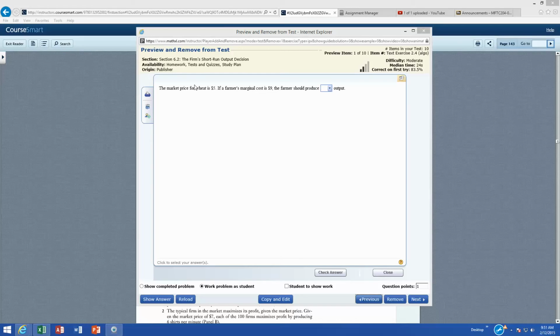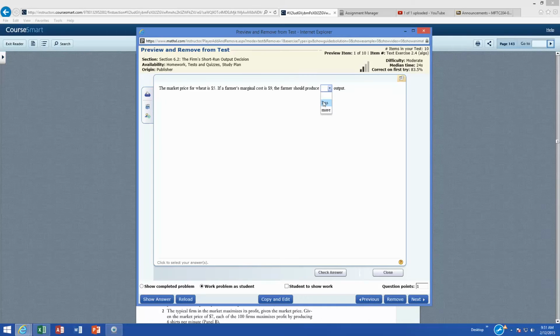So this first question here, the market price for wheat is $5. In a perfectly competitive world, this is marginal revenue, right? So again, marginal revenue, marginal cost. If the price or marginal revenue is 5 and the marginal cost is 9, wow, they should produce less, right? Because the marginal cost is a lot more than marginal revenue. Check my answer, loving it.